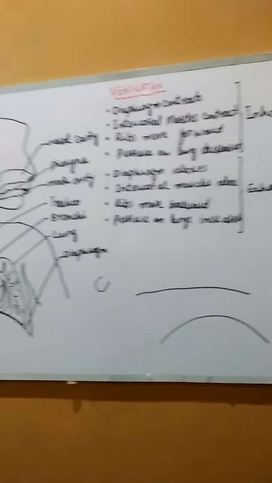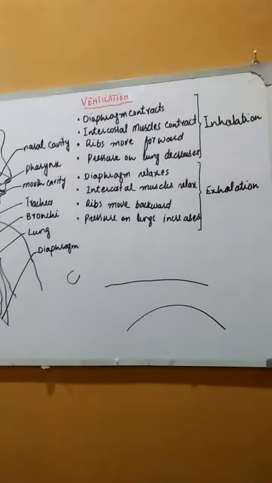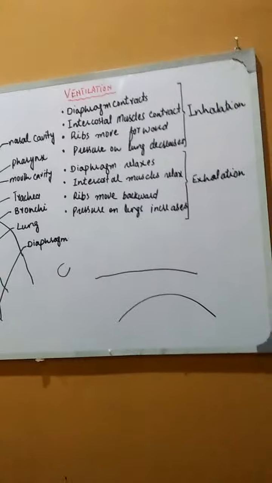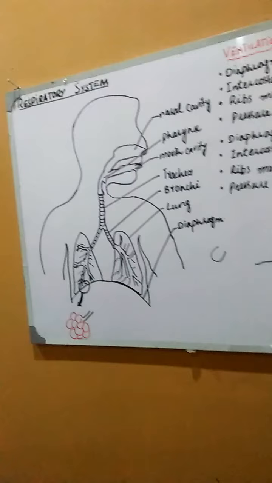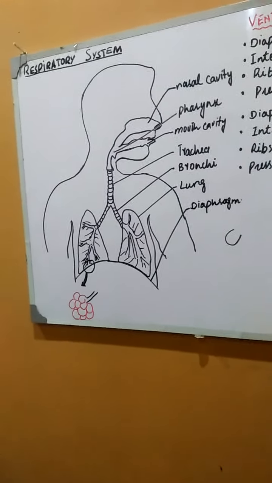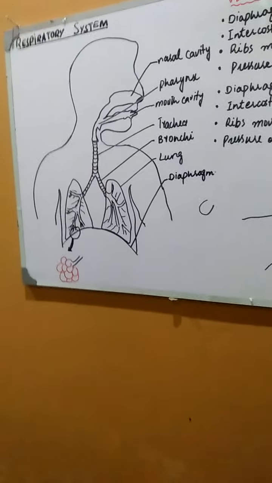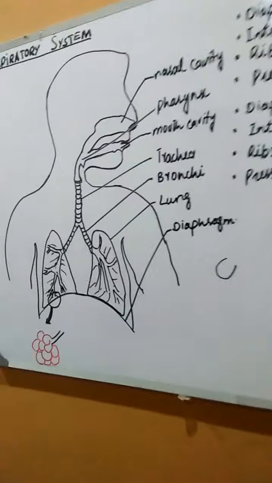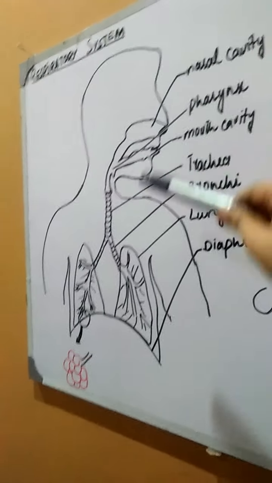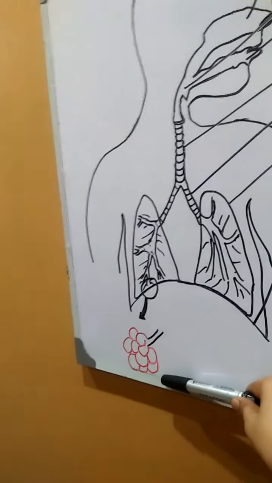So this was the mechanism of exhalation and inhalation in human beings, and as I have already told you, the whole air passageway in case of humans starts from this nasal opening and ends at these alveolar sacs.